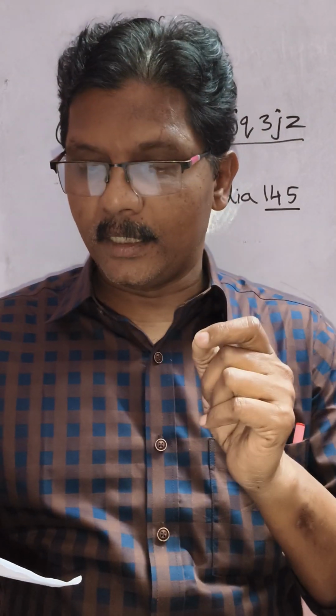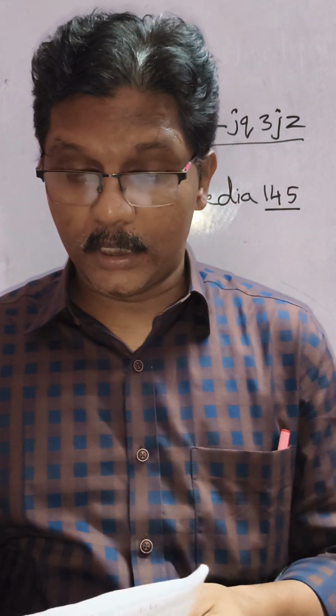Once again, the first question is given from the second lesson, respiration. The second question is from how will you fight against female foeticide, the reproduction lesson, eighth lesson. The third question is given from the seventh lesson, coordination.